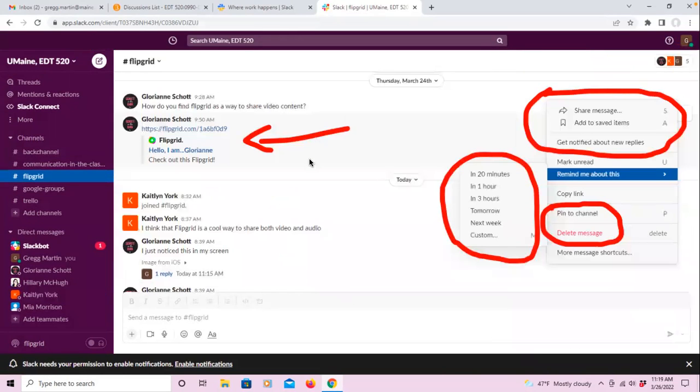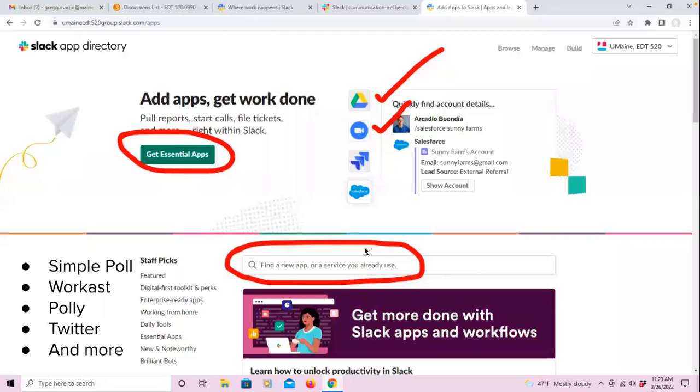You can also link in websites and anything else like that into the conversation, so you could show your sources, things along those lines, which would be tremendous. There's also some notification things here where you can get a reminder to come back to something in the chat later, which is a great organizational tool to have.